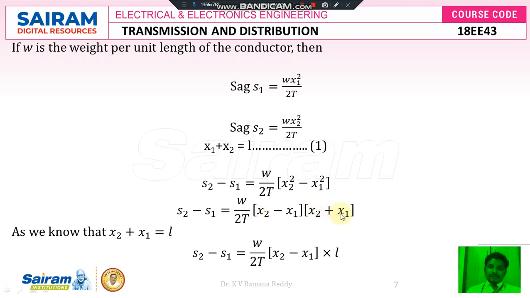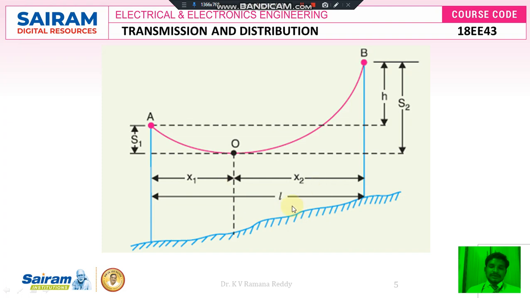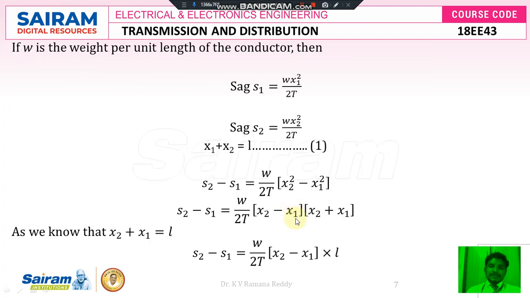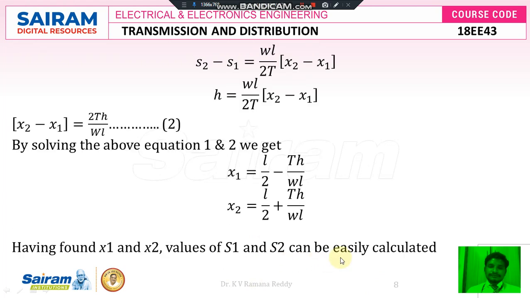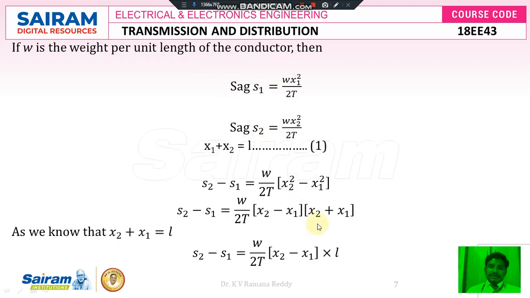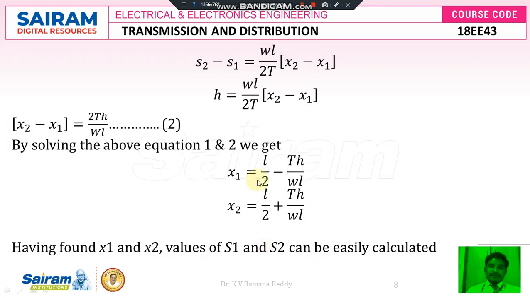As we know from the given figure, x2 plus x1 is equal to L. So I can replace x2 plus x1 with L in the next simplified equation, that is S2 minus S1 is equal to W divided by 2T of (x2 minus x1) into L. Therefore, here I can multiply this L to W, then the simplified equation becomes S2 minus S1 is equal to WL by 2T of (x2 minus x1).